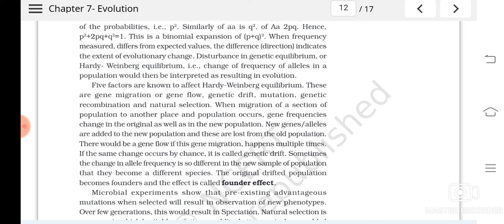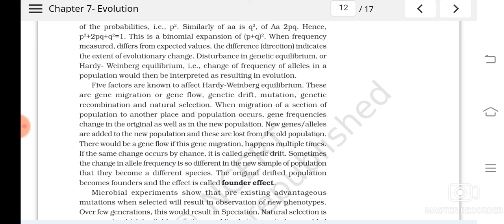Linkage group means what? When we studied the fifth chapter, I told you there will be a group of genes that get inherited together. So if there is any change in this linkage group in the population, then also what cannot be applied? Hardy-Weinberg's law will not be applied, or it will change.